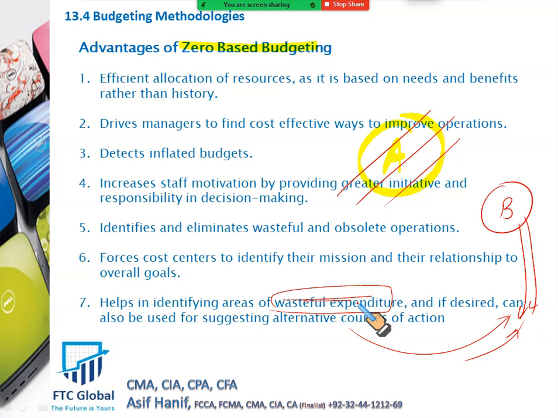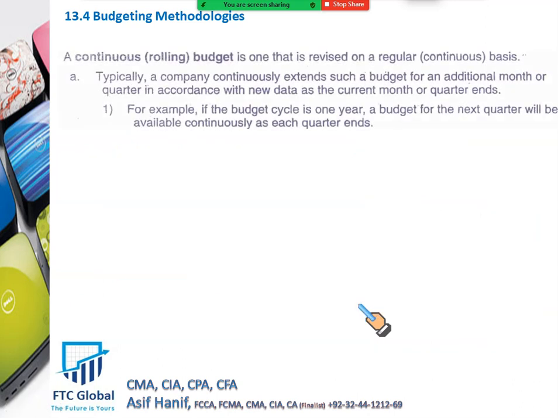Right? So this is the good advantage of zero-based budgeting, that you question yourself, you re-examine every cost so that we can eliminate those processes not needed. We can eliminate those costs that are just wasteful spending. Then the next one is a good budgeting methodology called the rolling budget.